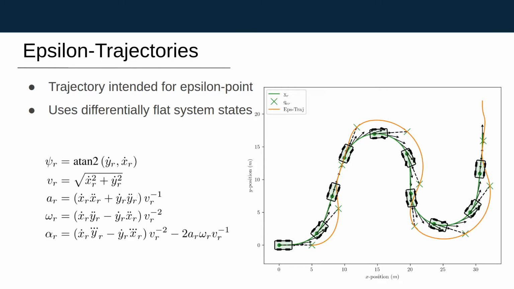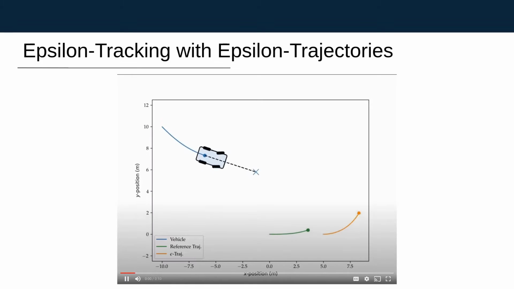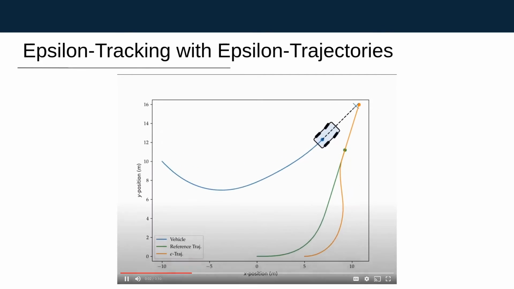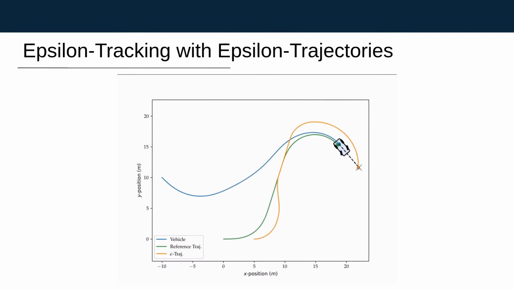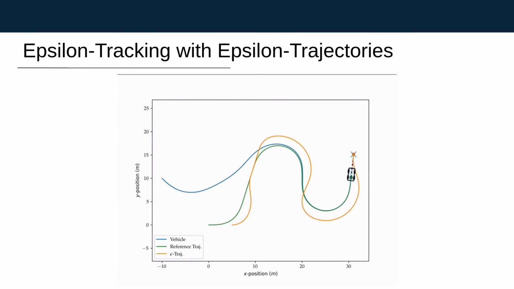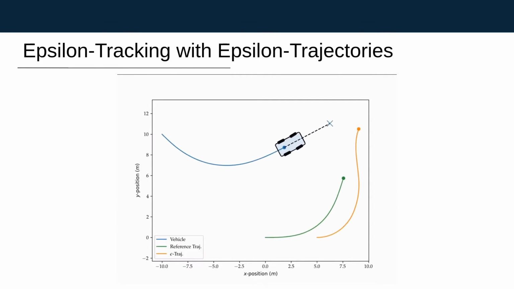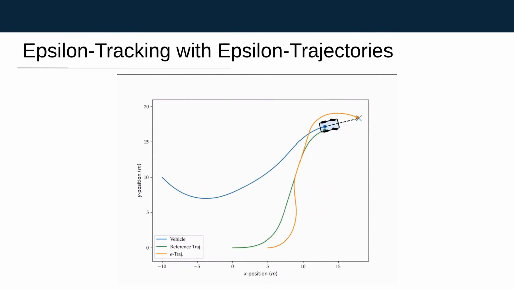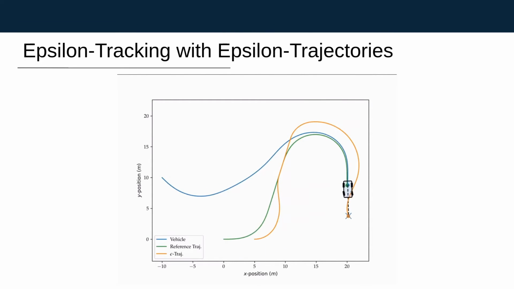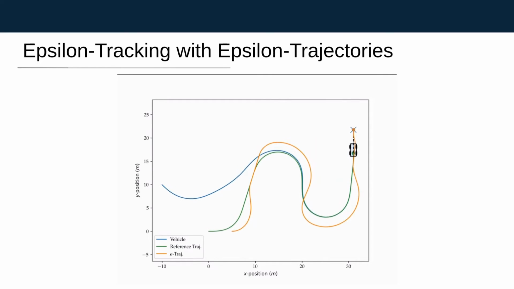What is the result? The blue car is our system, and we want to converge to the green dot by tracking the orange. We control the blue X to the orange epsilon trajectory, and we make it. The blue car has settled into the reference. Okay, let's watch that one more time. As we drive to the orange dot, we converge to the green, our original reference trajectory, and we are just using a straightforward controller on the point with a mapping to the vehicle inputs to do it.